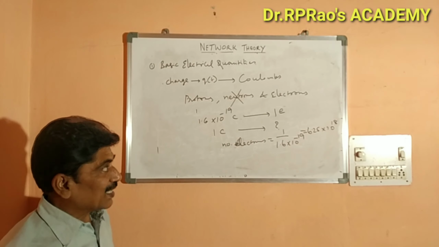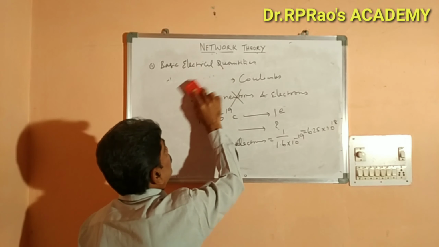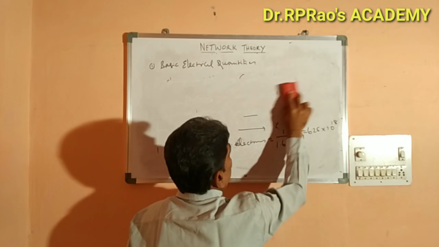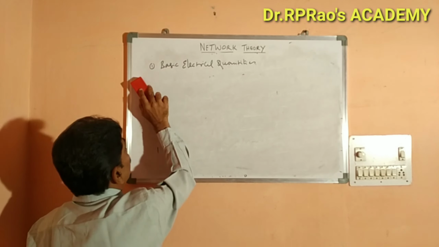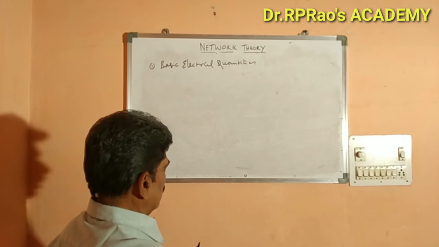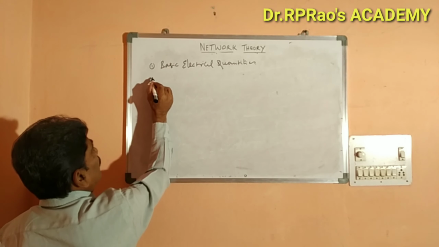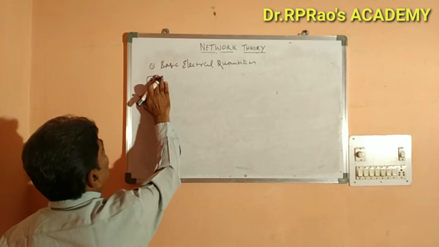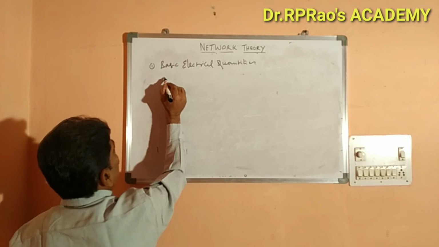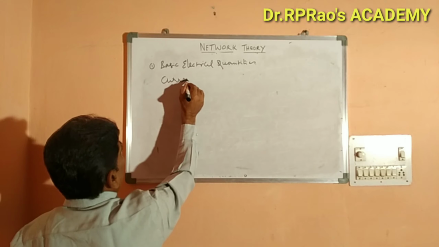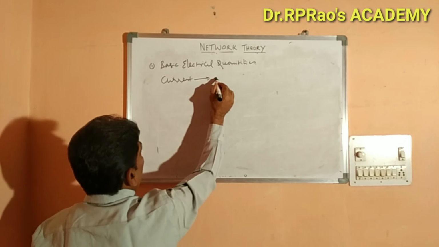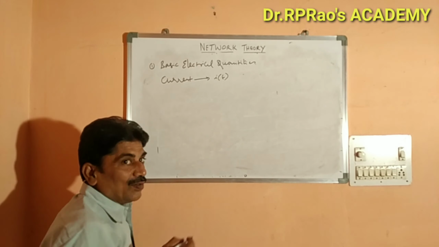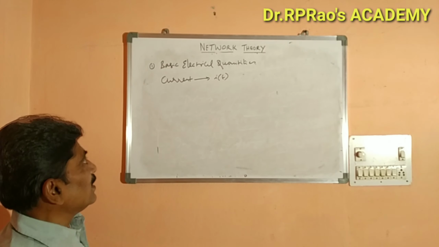Next we will see about what is current. Second basic electrical quantity is current. Current is denoted by i of t. We will consider only the instantaneous values of these quantities.